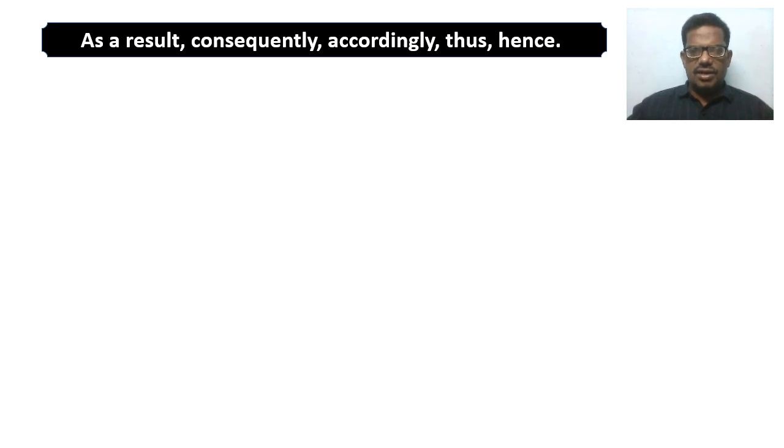Now conjunctive adverbs for introduction of result clause. They are as a result, consequently, accordingly, thus, hence. These linkers are placed before the result clause. They are used in two ways. The first way is they are preceded by a semicolon and followed by a comma, or these may be preceded by a full stop and followed by a comma. Look at these sentences, how these are used.